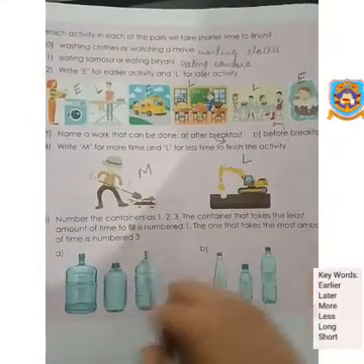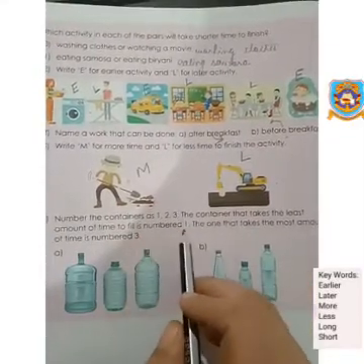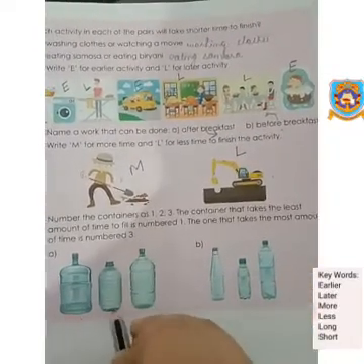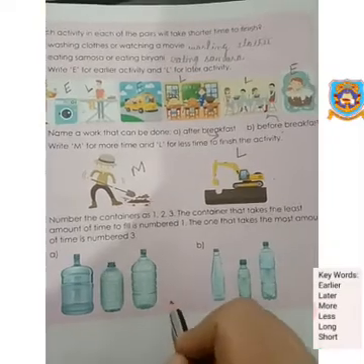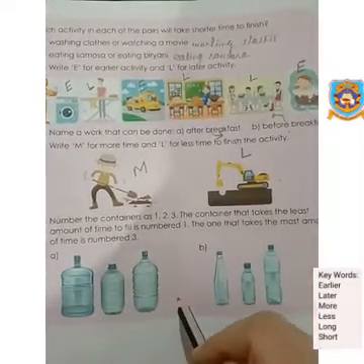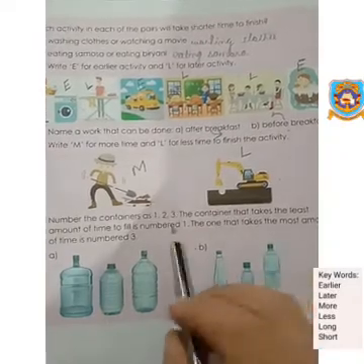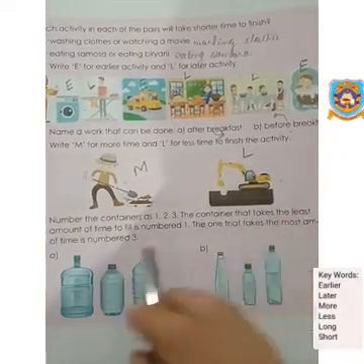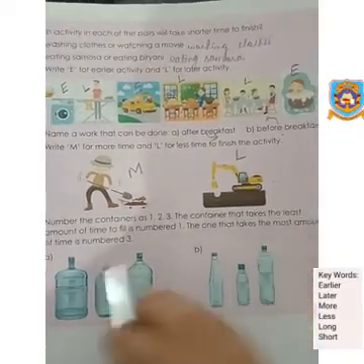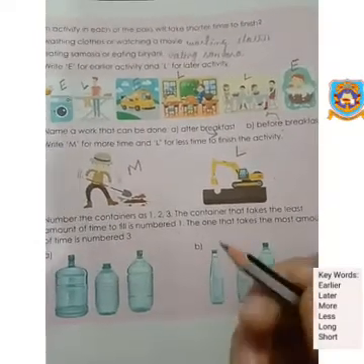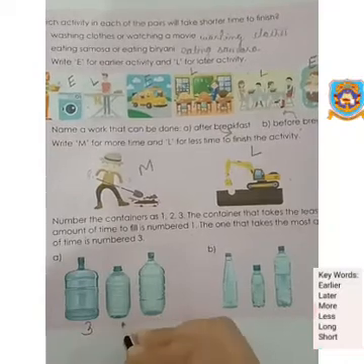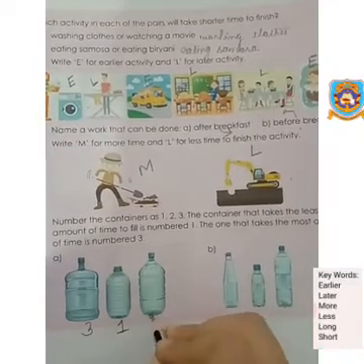The container that takes the least amount of time to be filled is number 1. The one that takes the most amount of time is number 3. So here, 3 different types of bottles or containers are there, and we have to decide which will take the least and which will take the highest time to fill up with water. If the bottle which takes the least amount of time is number 1, and the one that takes the most is number 3, then number 2 is between them. So this is the bigger one, so this will be number 3. This is the smaller one, number 1, and this is number 2.